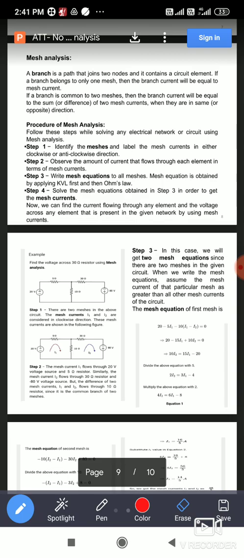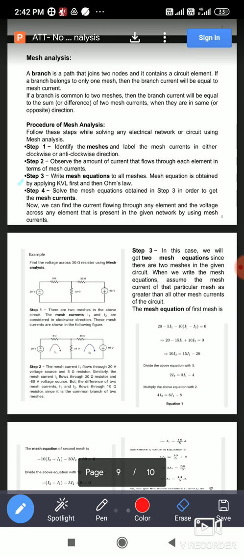According to the direction of mesh current you can mark inside that particular mesh only. त्या मेशच्या आतच तुम्ही ते मार्क करा, because we have to apply KVL in the third step. So for KVL, we must know the polarity of voltage drop across each and every element in the mesh. So the second step is observe the direction of current that flows through each element, and according to that mark the polarity of voltage drop.